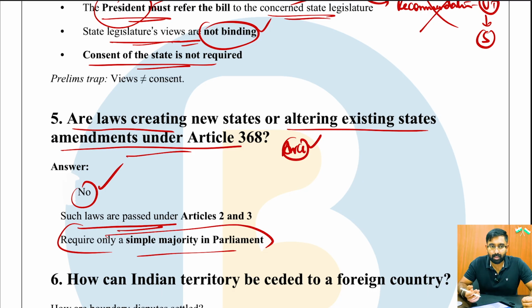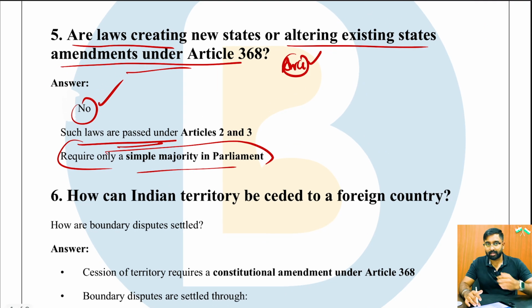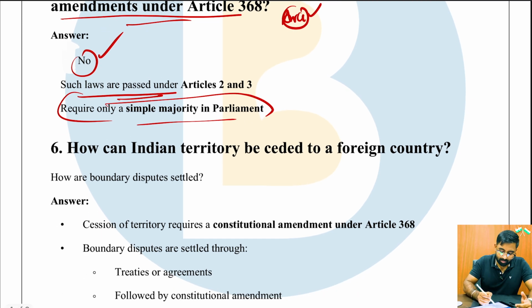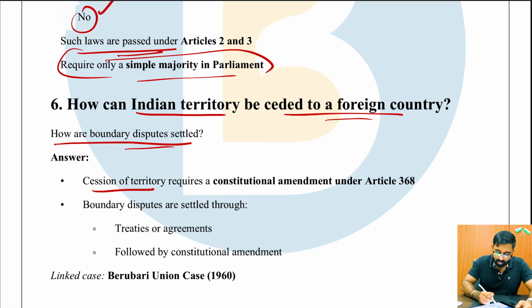So, does that mean that Parliament can cede a particular territory of India to any foreign country? Well, that is the next question. How can Indian territory be ceded to a foreign country, and how are boundary disputes settled? Well, the cession of territory, meaning the cutting down, or let's say separation of a territory, requires a constitutional amendment under Article 368. Right? It requires a proper amendment under Article 368, and the special majority for that matter.